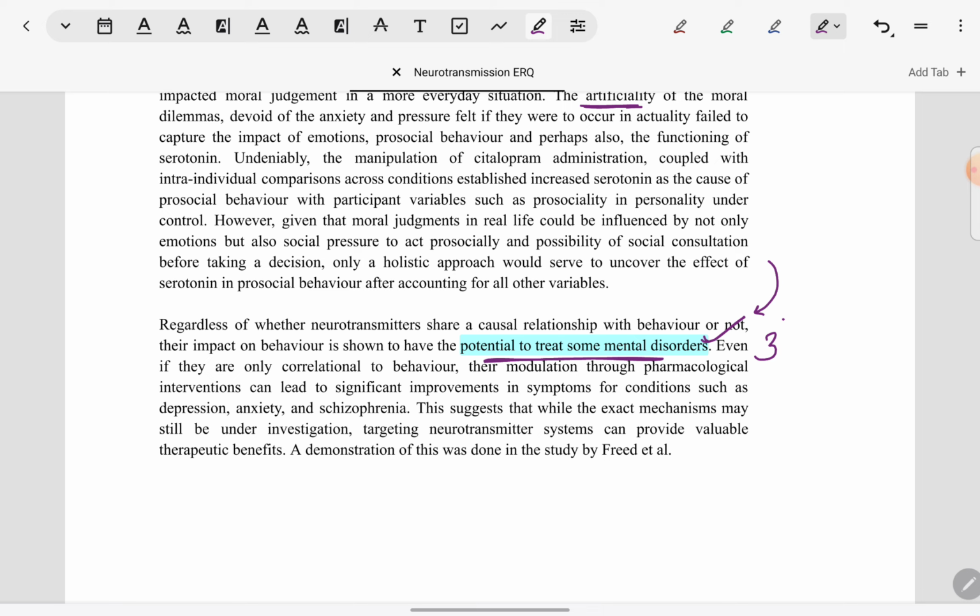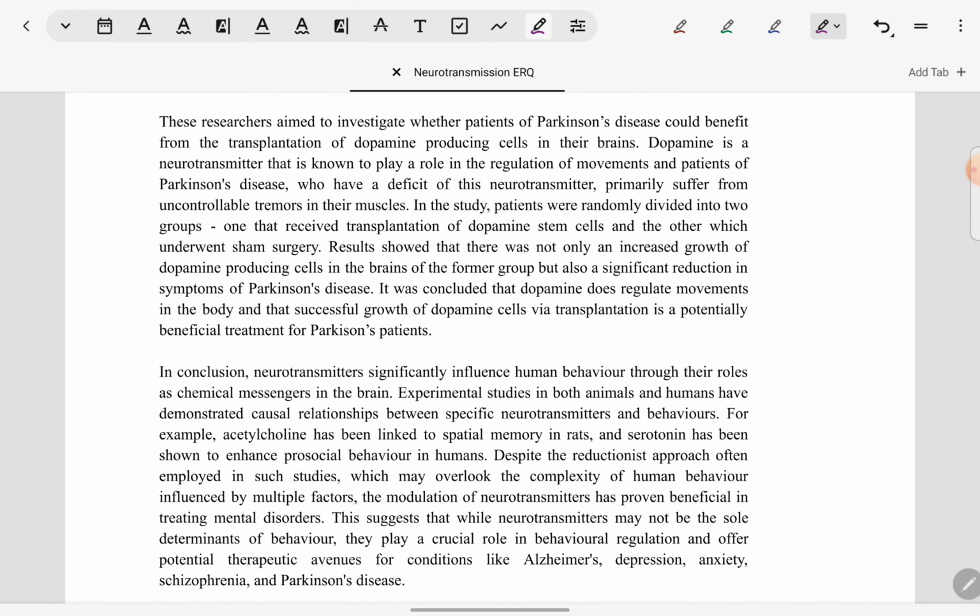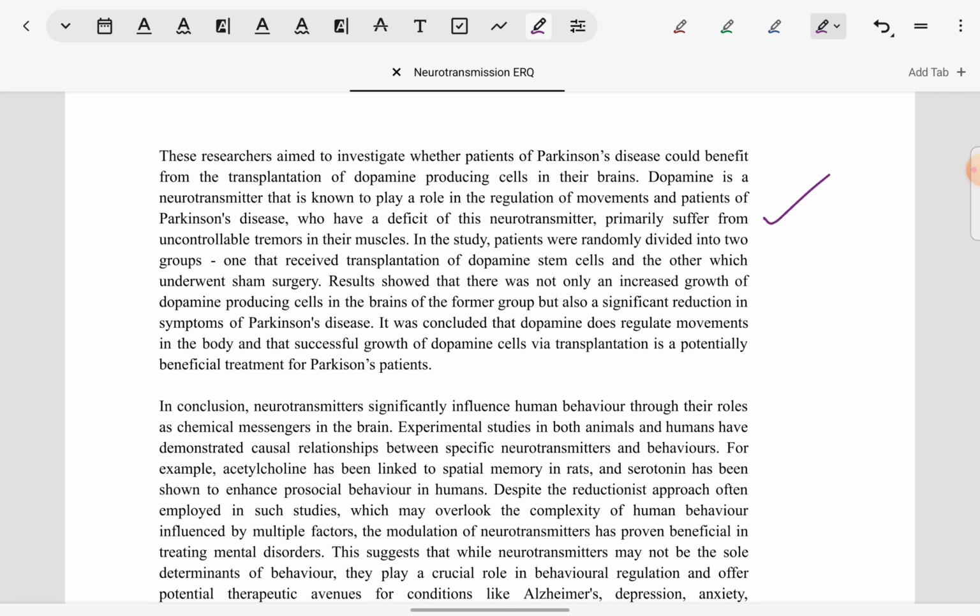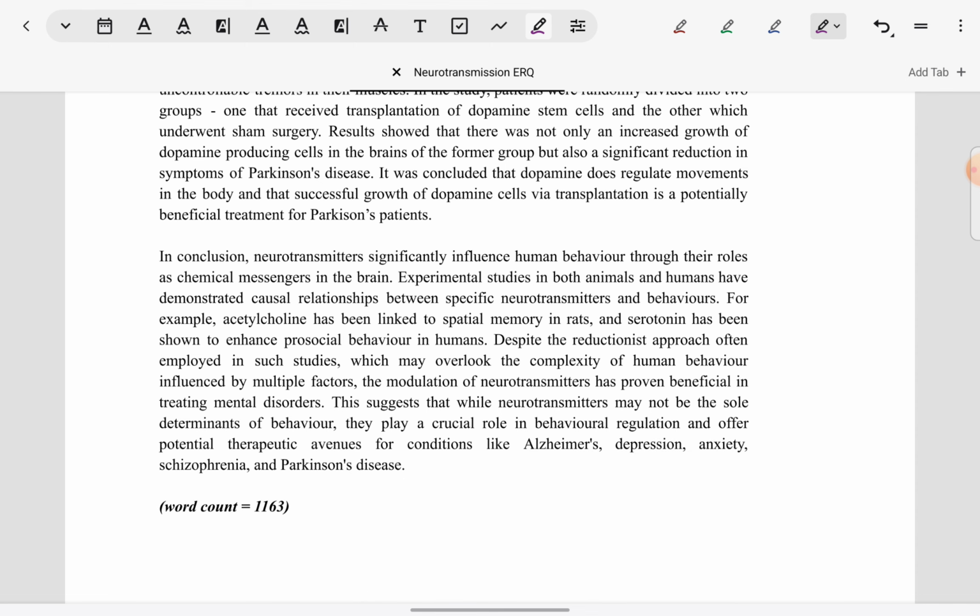So for this argument, the third one also, there is a study by Freed et al., which is described in again the same format from aims to conclusion, and the critical evaluation is inherent in it. So that also counts for good focus on the question. The answer does not stray towards unnecessary extra critical evaluation of the study, which would not be relevant to the discussion point made. Finally, there is a conclusion which just summarizes all the arguments that are made.